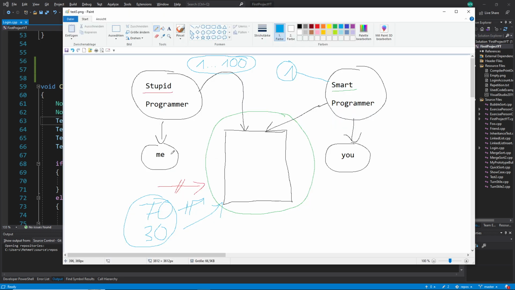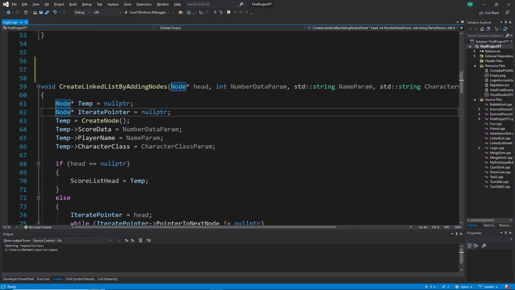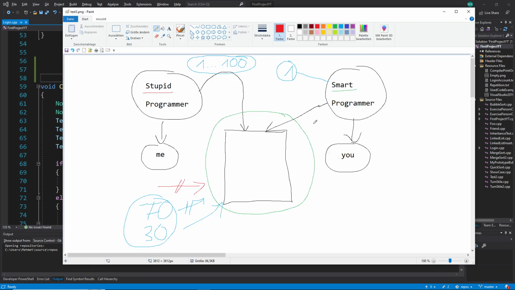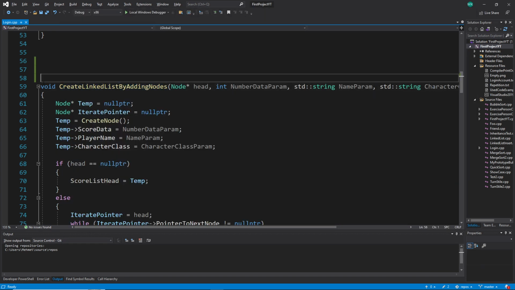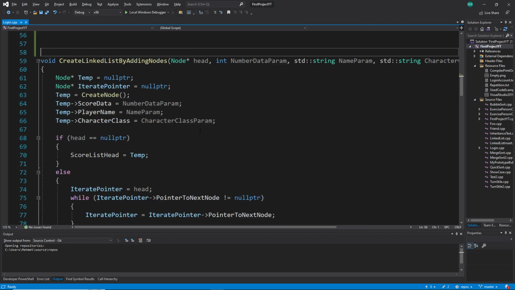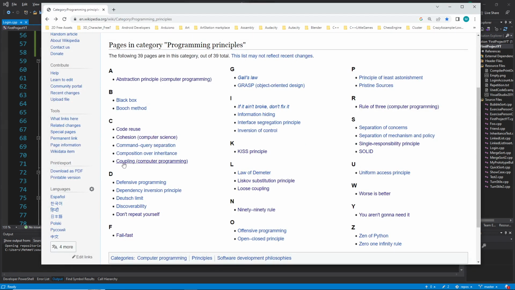So you can see following the principles would lead to very good code. And in my example here, that was the mistake of this smart programmer. In my case, I'm the smart programmer. And the question is now how we can solve it. Of course, now you should add the principles to solve it, not just make the bad code here, but we can solve this, right? And solving is like, okay, start adding comments. Start making the code simple. For example, don't use complex code, because here coupling has something to do with complex coding. Don't do this. Make simple code. Or use, I don't know, other principles to do all these things.